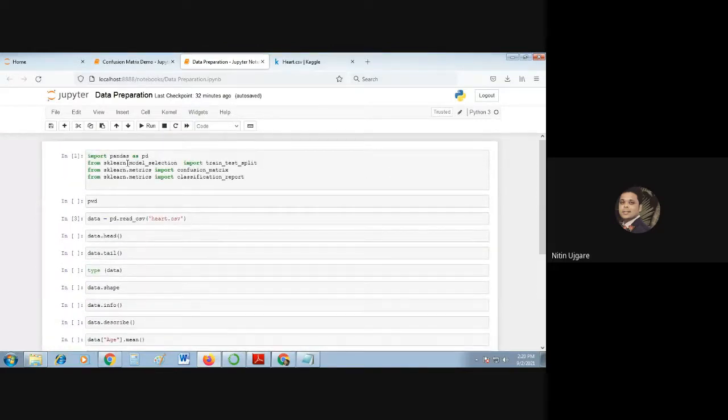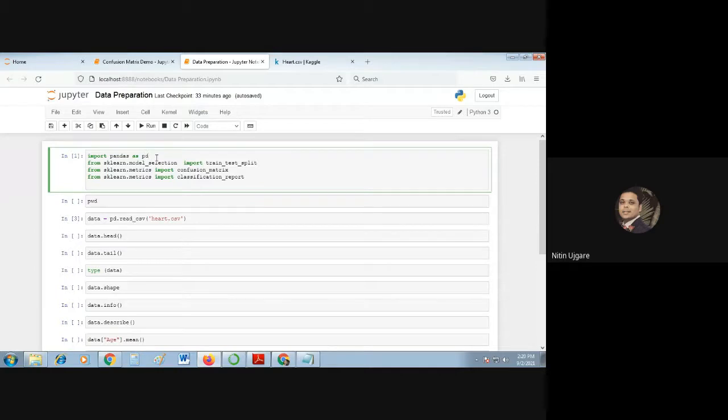As we do in C or any other programming language, to use some functions we import libraries. In the same way, in Python, if you want to create a data frame, or use the default data sets provided by the Jupyter Notebook, you have to import a library: import pandas as pd.